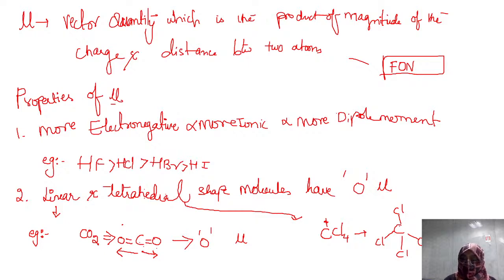Between carbon and chlorine, the head will be towards chlorine. I'll put in the arrows here. One is moving upward, and three are moving downward, right? They are not totally moving downward, they are slightly moving away. The resultant of these three will be downward only. Hence, you can see that one is moving up and the resultant is moving down. Again, both cancel their dipole moments. Hence, carbon tetrachloride also has zero dipole moment.